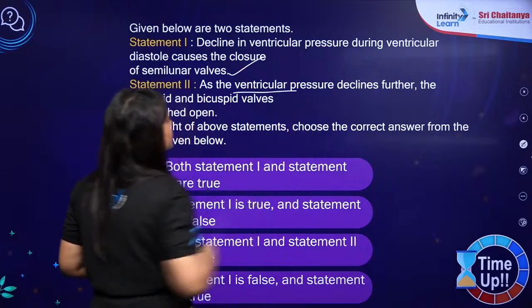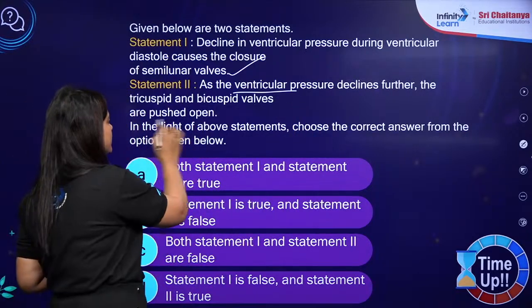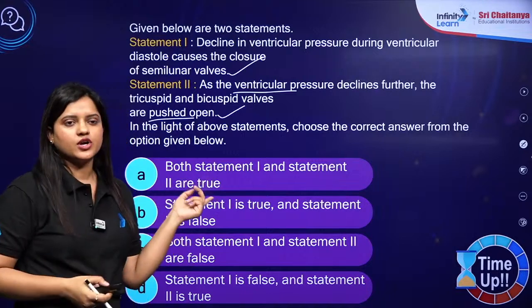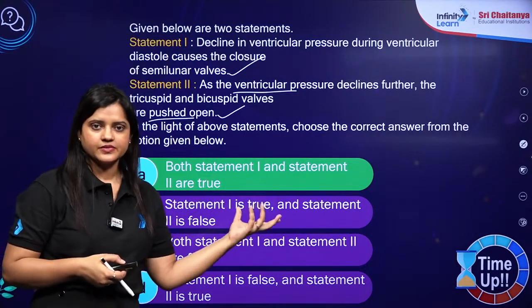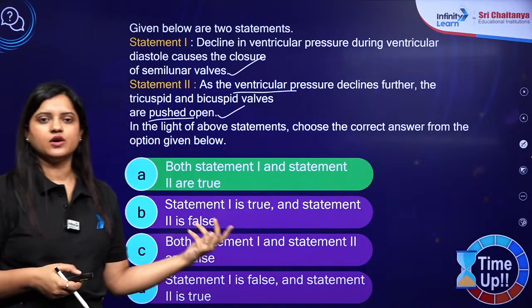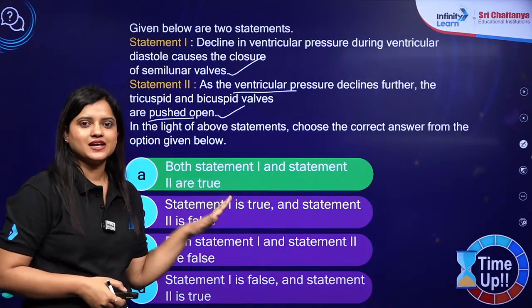As the ventricular pressure declines further, the tricuspid and bicuspid valves are pushed open. Now this is also true, otherwise there will not be any ventricular filling, जो सबसे important point है जो हमें याद रखना होता है एग्जाम के लिए of joint diastole. So correct answer is A. Both the statements are correct.